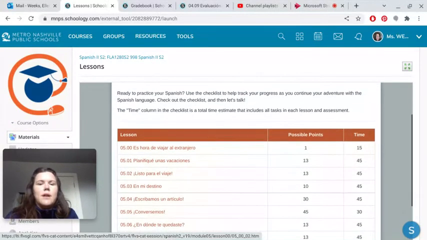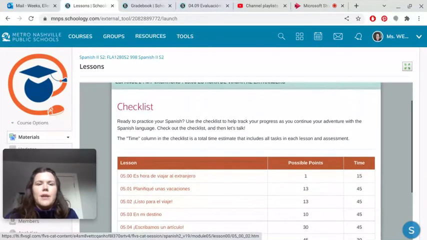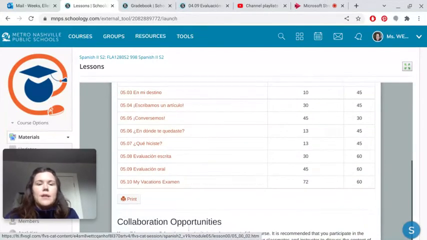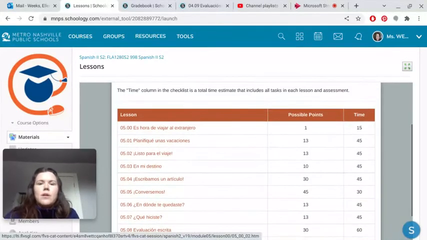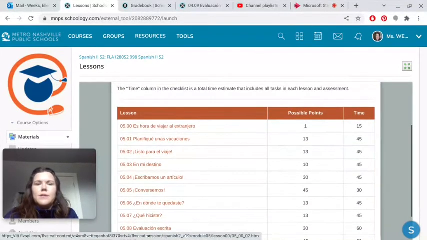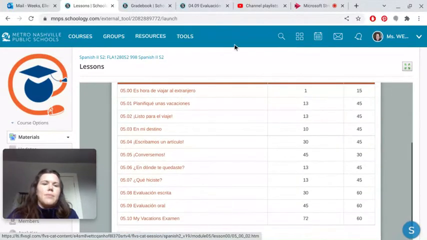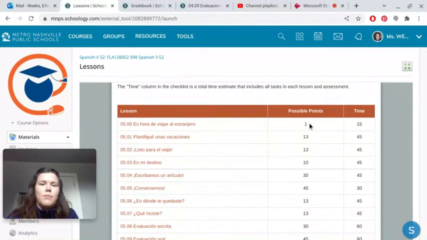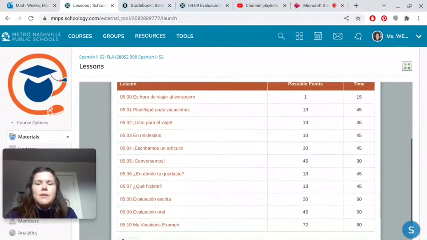Remember, this is the very first lesson in the new module. It has this really nice checklist, and it gives you an estimated time for every lesson and assignment. For example, 05.00 is worth 1 point and should take you about 15 minutes. 05.01 is 13 points for the assessment, and it should be 45 minutes.